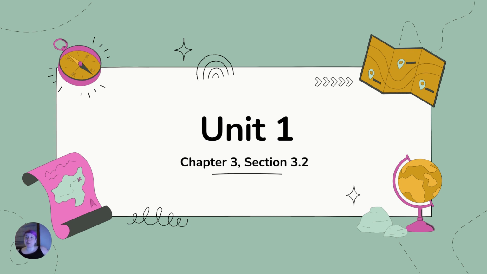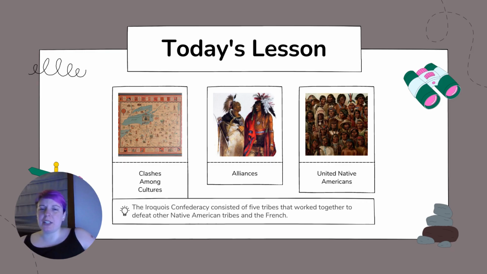Today we are looking at Chapter 3, Section 3.2. So in today's lesson, we're going to look at some of the alliances that Native Americans formed. First, we're going to look at some of the clashes amongst cultures, because remember, Native American tribes each have their own set of cultures and customs, and those don't always go well together. Then we're going to look a little bit deeper at some alliances that were formed, and then look at some